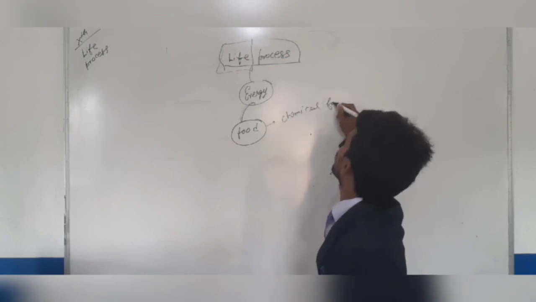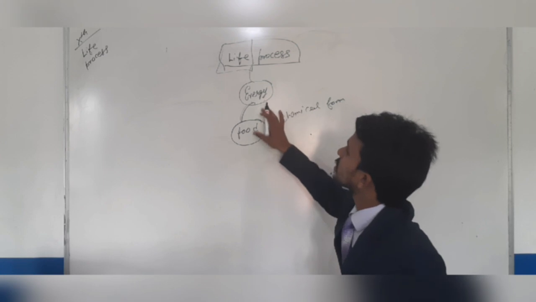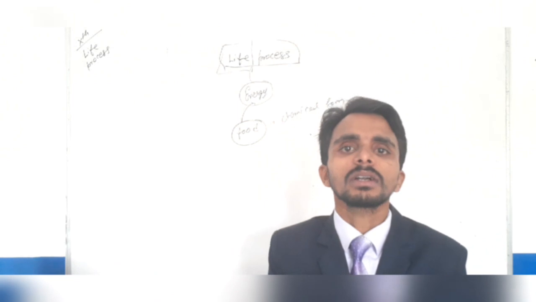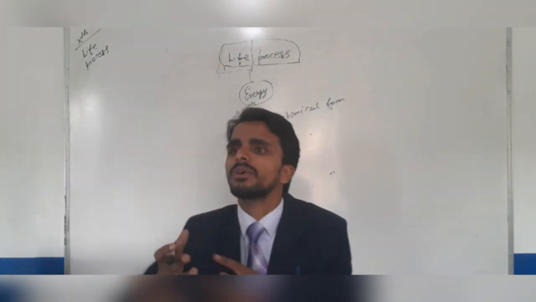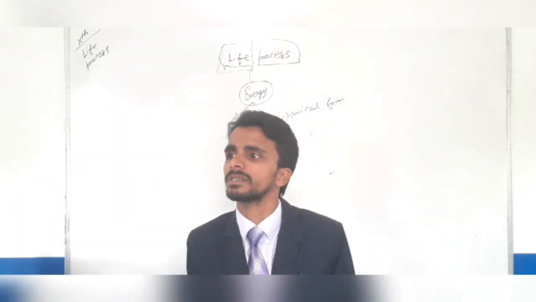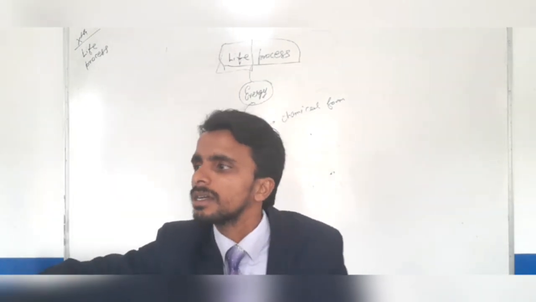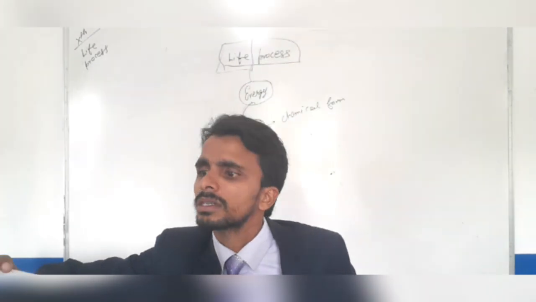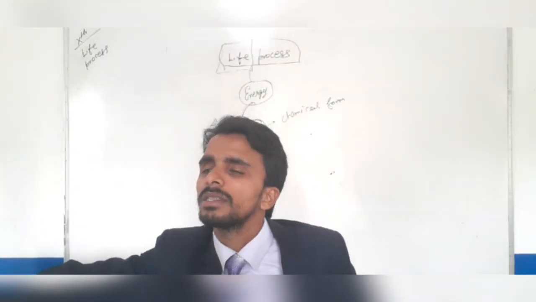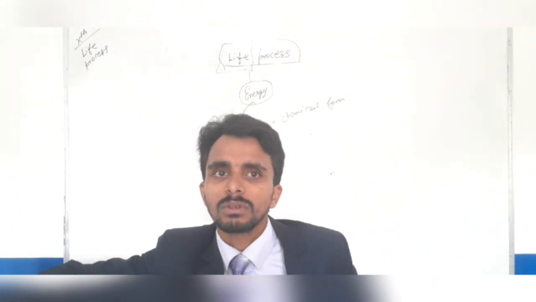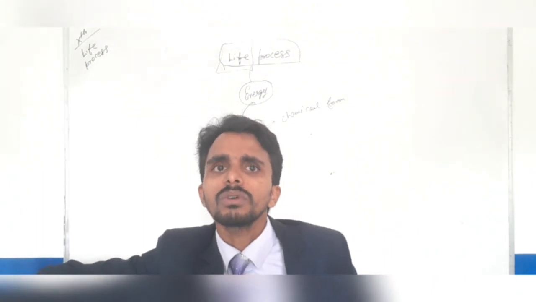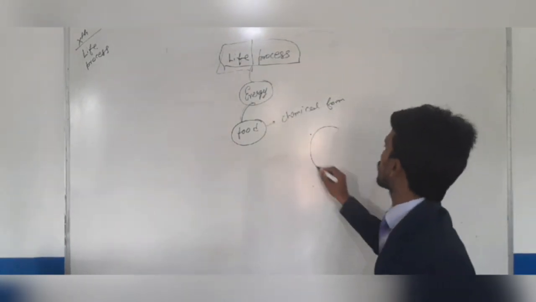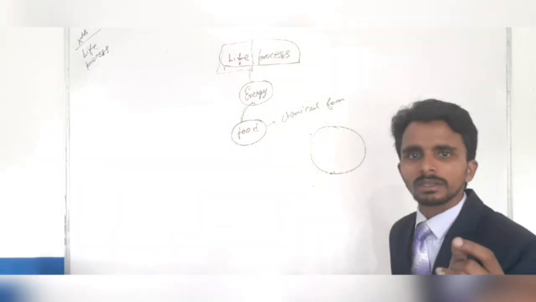But obviously, food is a complex chemical substance. Food consists of carbohydrates, proteins, fats, vitamins and minerals. Vitamins and minerals are small micromolecules, but carbohydrates, proteins and fats are macromolecules, larger molecules, right? So it is very difficult for them to enter inside the cell. A cell is very small, right?